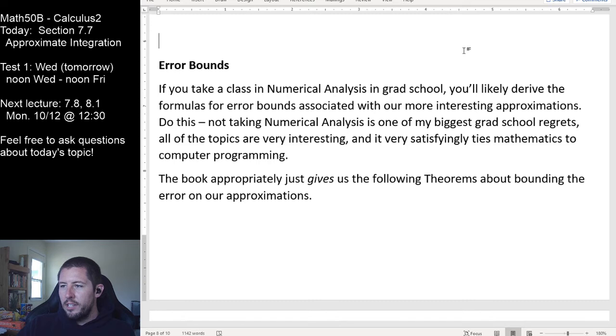It's really cool. It shows you how to numerically compute things when things get too tough for us to do our intended calculus methods or our intended linear algebra methods, stuff like that. So the bottom line here is this really is at least a 400 level, if not a graduate level topic, of coming up with the formulas associated with our boundaries on our errors. So very appropriately, the book just says, here's the formula for bounding the error to make sure that we know what the most amount of error we could ever see is if we use this given approximation.